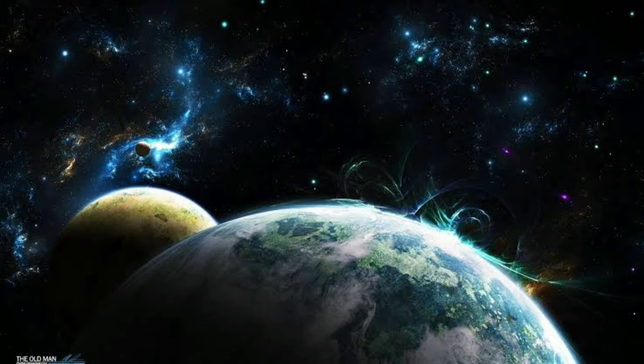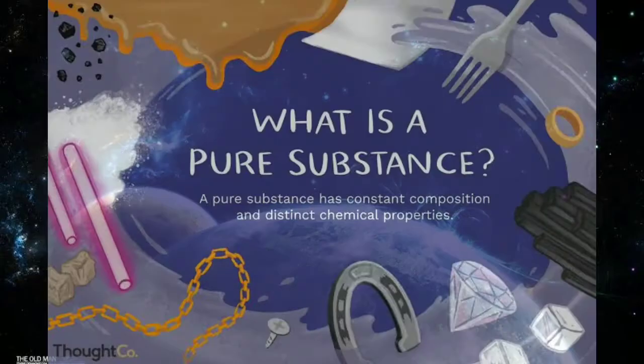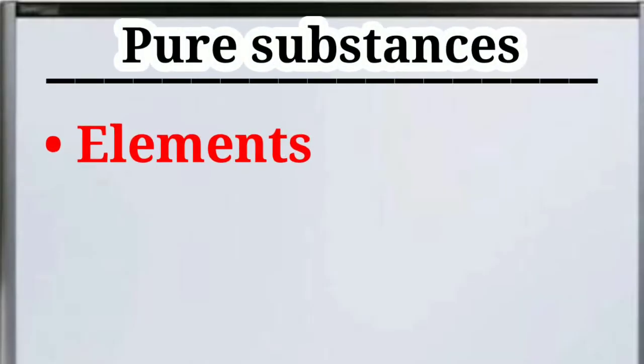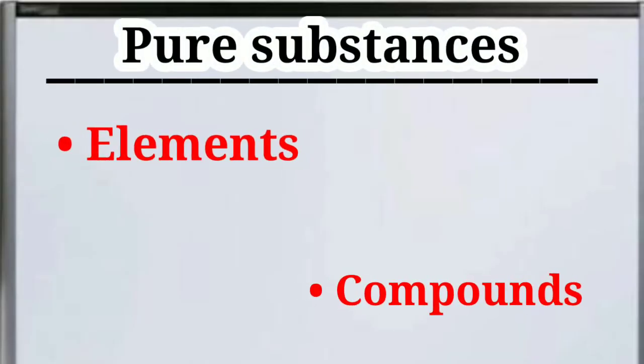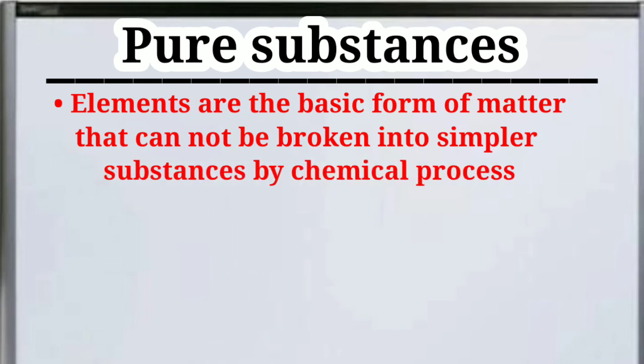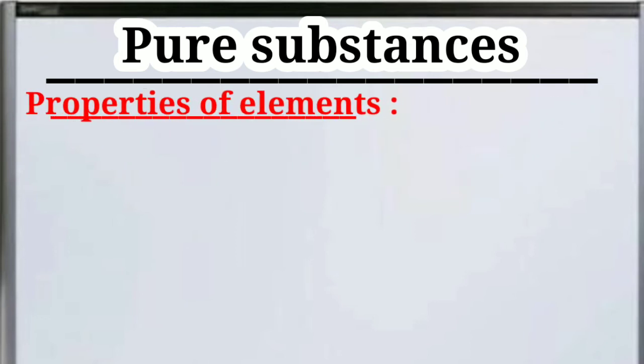So up to now, everything we have discussed are mixtures or impure substances. So is there anything to be called a pure substance? Generally, pure substances are elements and compounds. So first let us know what an element is. Elements are the basic form of matter, which we cannot divide into any simpler substances by any chemical process.